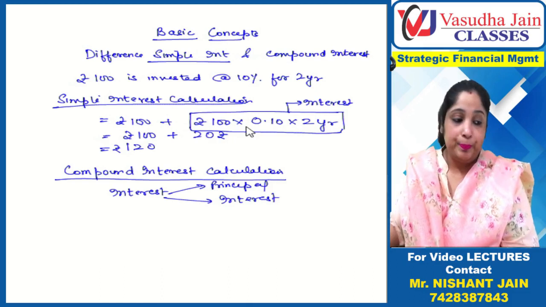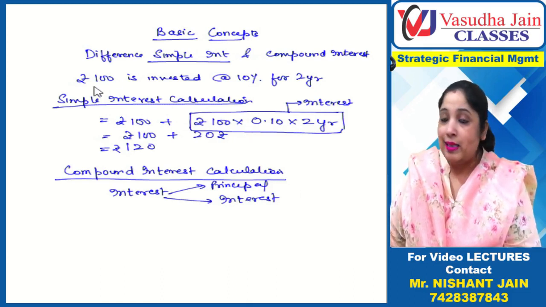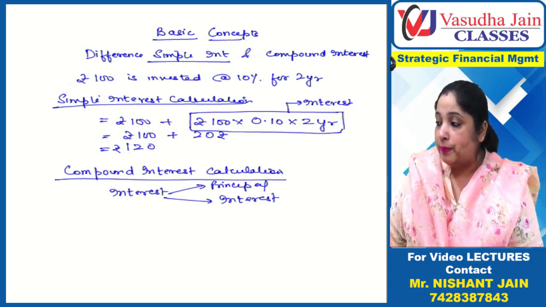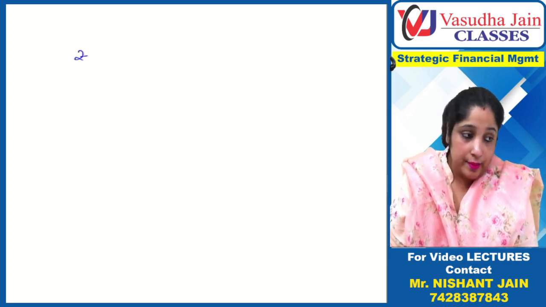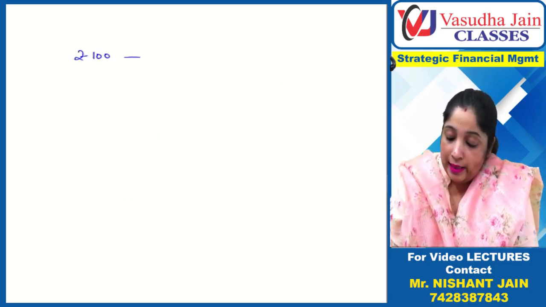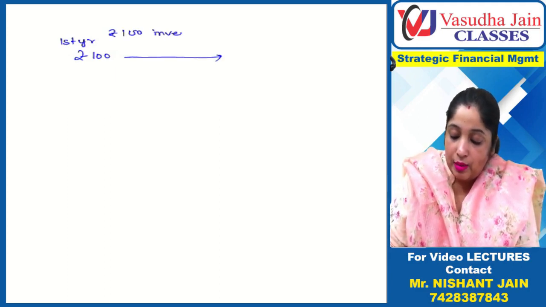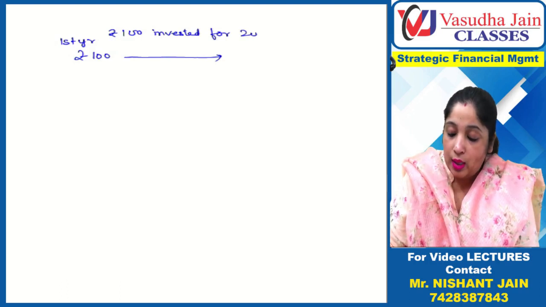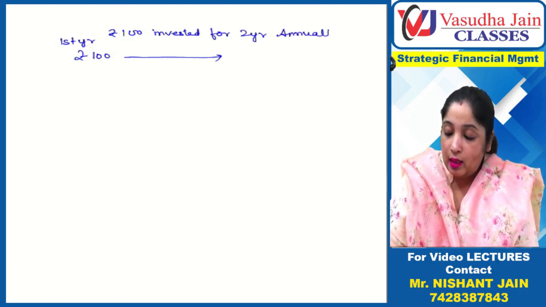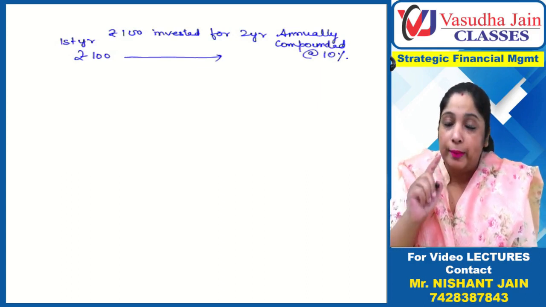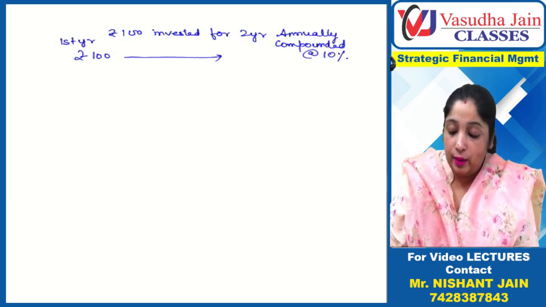How will that happen? See, suppose in the same example, 100 rupees is invested at the rate of 10% for 2 years. Now rupees 100 is invested for 2 years. First let us talk about the first year. Now if I say rupees 100 invested for 2 years, annually compounded at the rate of 10%. Now what does this imply? Annually compounded.